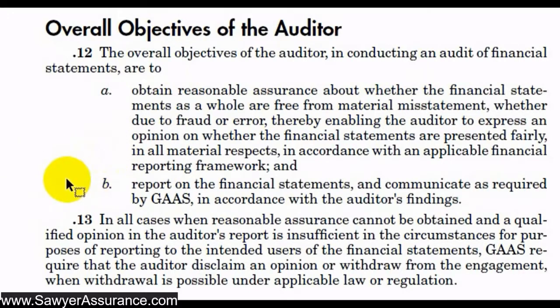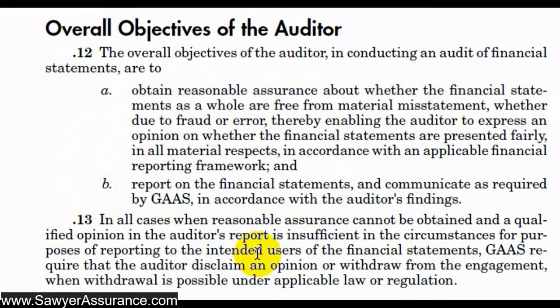So we could also provide a qualified opinion, which would say the financial statements as a whole are free from material misstatement except X. And that's commonly called an except for report, because we're saying there were no material misstatements except this one. And so finally, the last report might be an adverse opinion, which might say that no, the financial statements are not free from material misstatement as a whole.